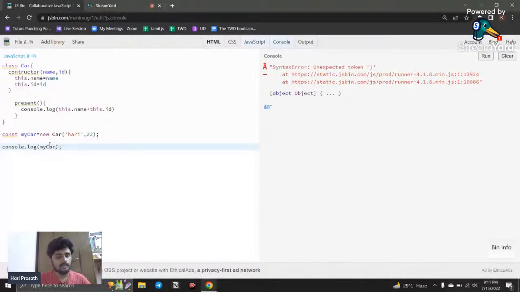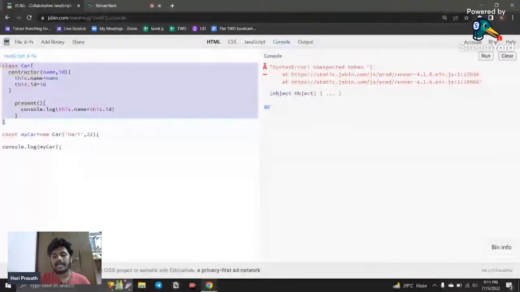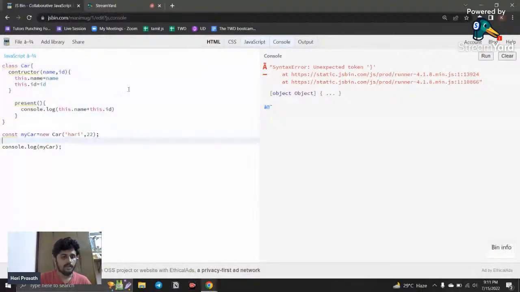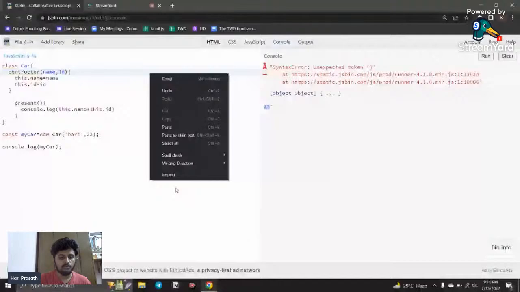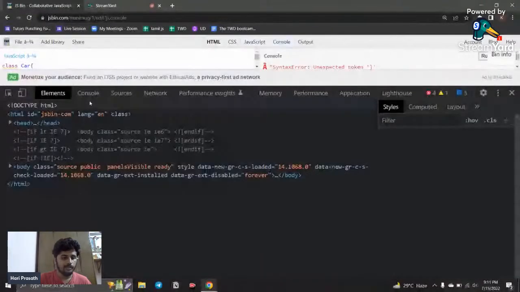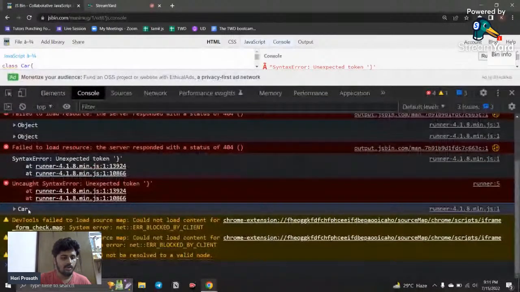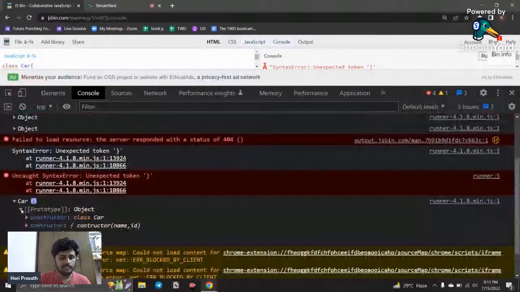This prototype would be helpful when you want to add something in the classes, or when you want to add something in the constructor function. For example, now you can see I created a blueprint for my object, and inside the car there is a function created, right?